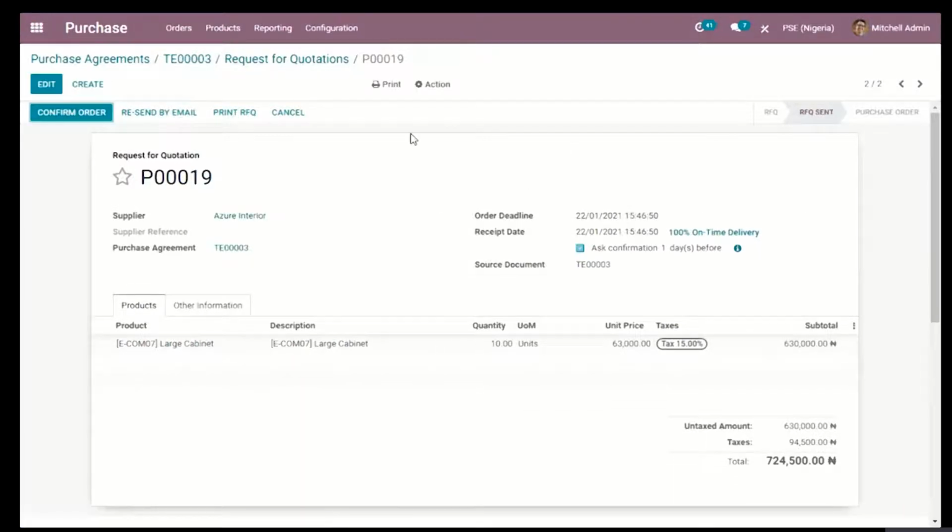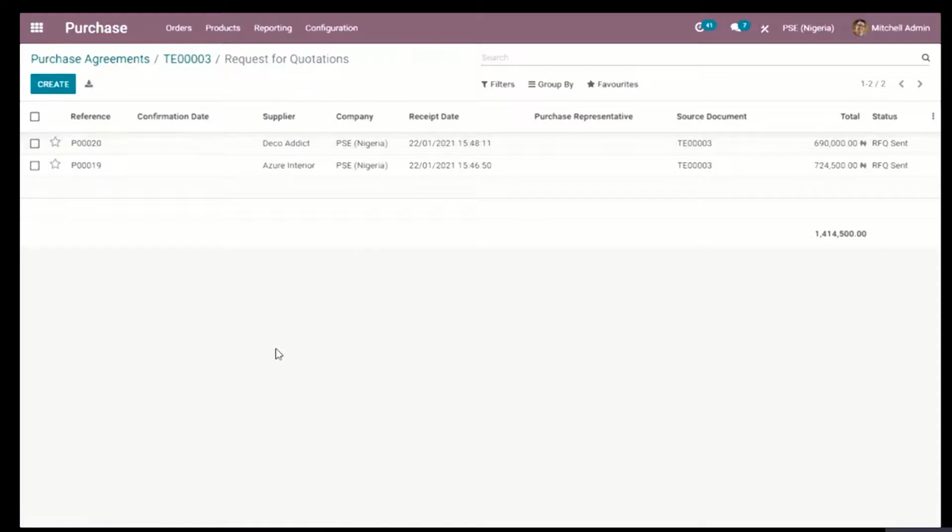So logically, when you create a tender, a process for tender, you might want to choose what's best for your business in terms of the price or in terms of the quality. Now we have 2 different prices here. Deco Addit has 690,000 naira, and Azure Interior has 724,500 naira. So it depends on your decision, but naturally we go for the cheaper option, and I can decide to give